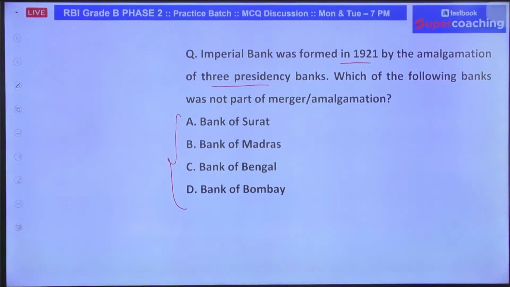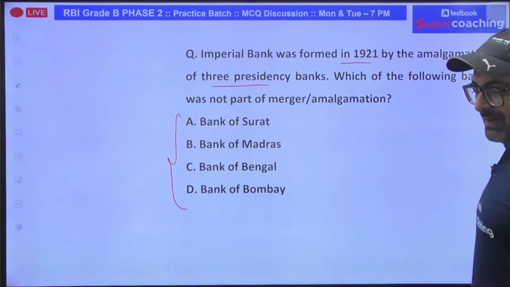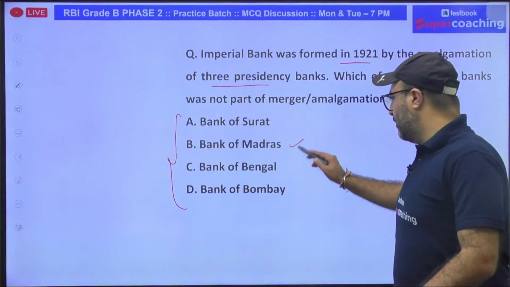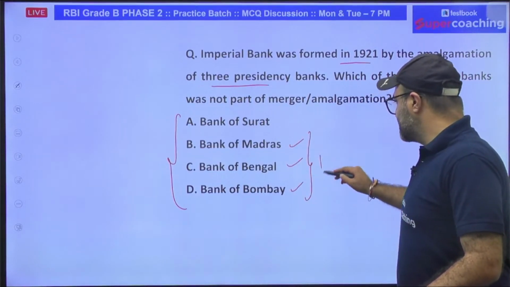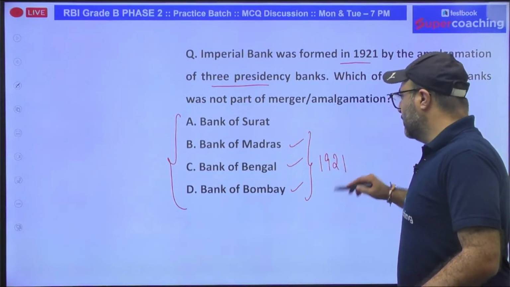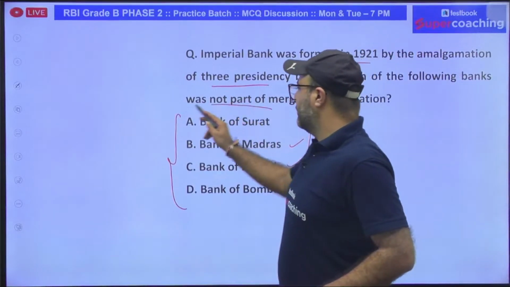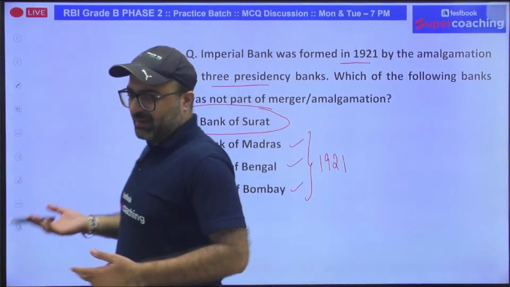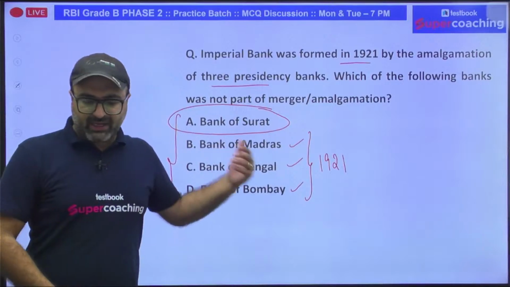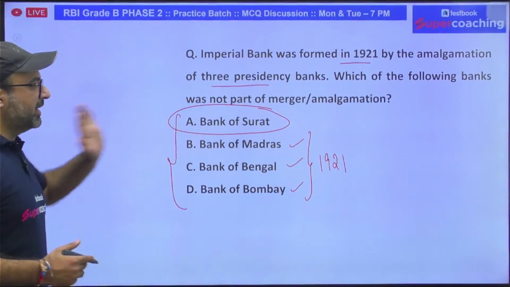So Bank of Madras, then we have Bank of Bombay, we have Bank of Bengal. These three banks were merged into one in 1921 to form Imperial Bank of India. There was no bank named Bank of Surat involved in the amalgamation.